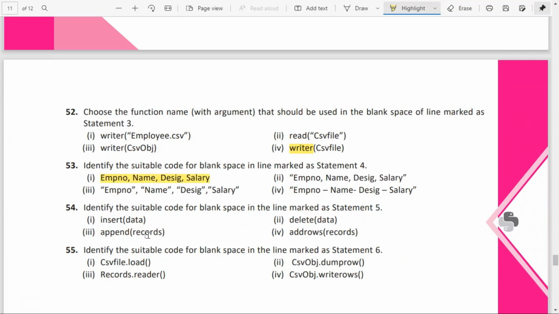Now you are going to write the rows. Identify the suitable code for the last statement. You are writing the entire thing, the entire record you have to write. So you are calling this one.